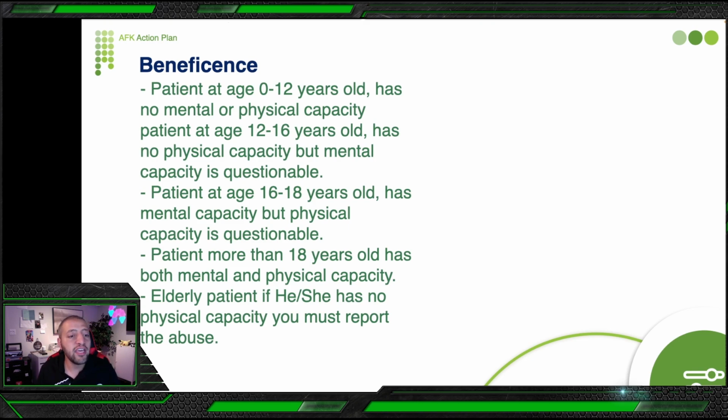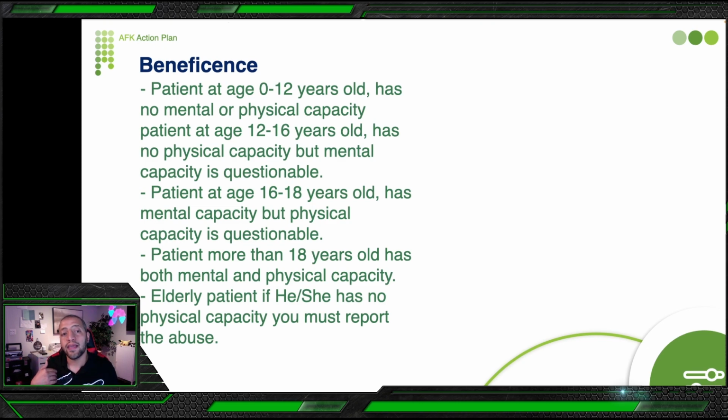Elderly patient, if he or she has no physical capacity, you must report the abuse. And this is one of the areas where you should report the abuse. So if your patient has no physical or mental capacity, meaning this child, 12 years old or under, you should report it. Or you feel this patient is elderly enough, has dementia and cannot control it, so you should report it regardless. But if it's an adult patient, you should not report it.